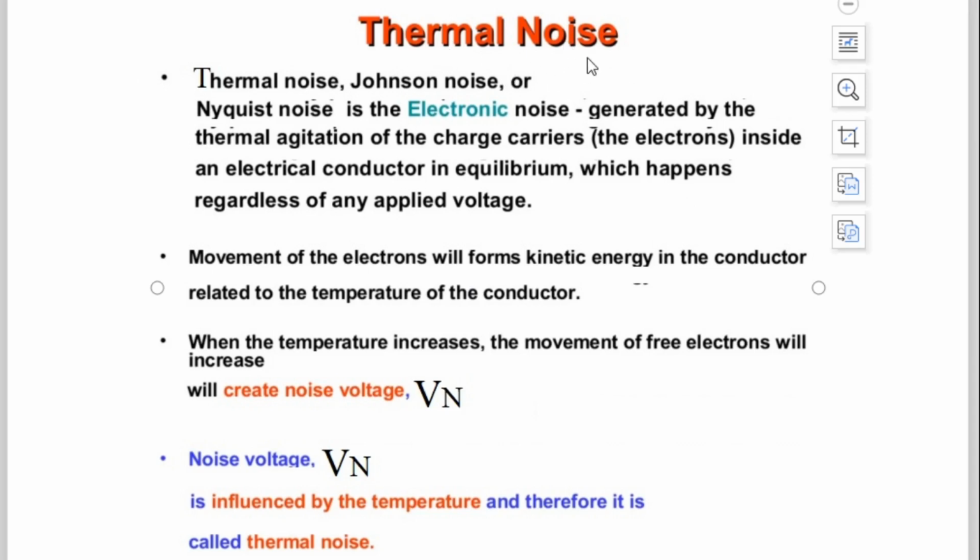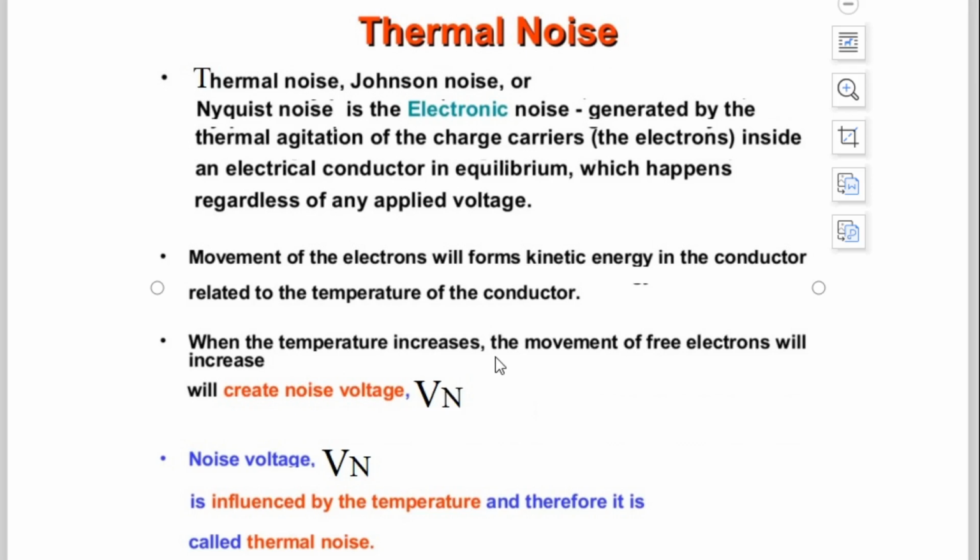But even if you don't apply the external electrical voltage, and you expose that component to a very high temperature, the movement of the electrons will form kinetic energy in the conductor related to the temperature of the conductor.